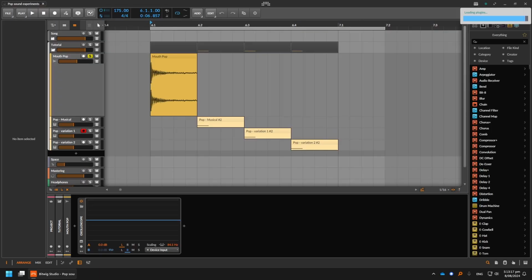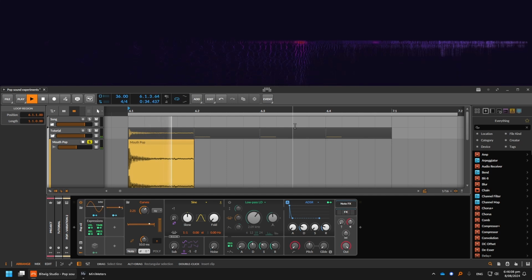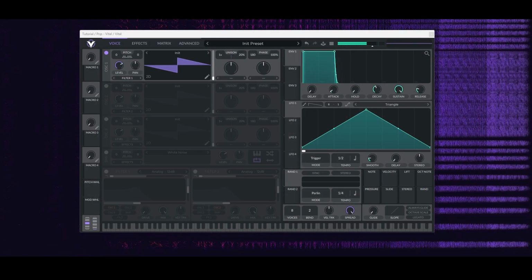In this video, we'll be looking at how to analyze a natural pop sound and recreate something similar using Bitwig's Polymer Synth. At the end, we'll reproduce our sound using the popular open source synthesizer Vital.